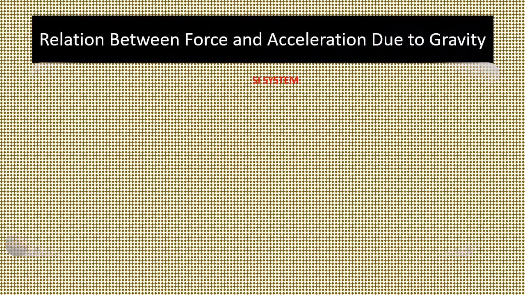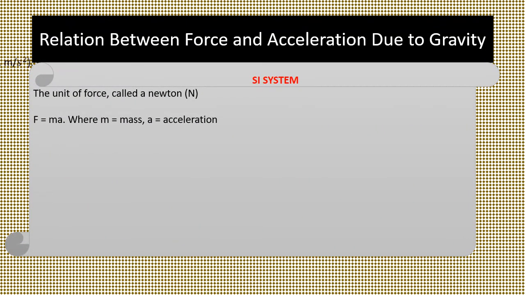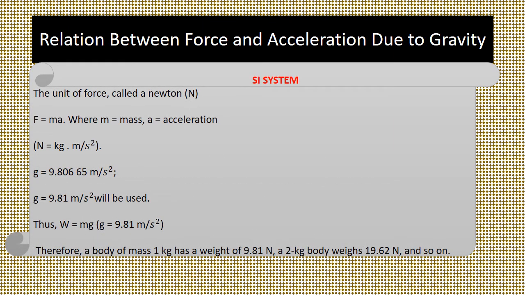Relation between force and acceleration due to gravity. The SI system defines length in meters, time in seconds and mass in kilograms. The unit of force is called a Newton, N, derived from force equals mass times acceleration. Thus, 1 Newton is the force required to give 1 kilogram of mass an acceleration of 1 meter per second square. That means Newton equals kg meter per second square.